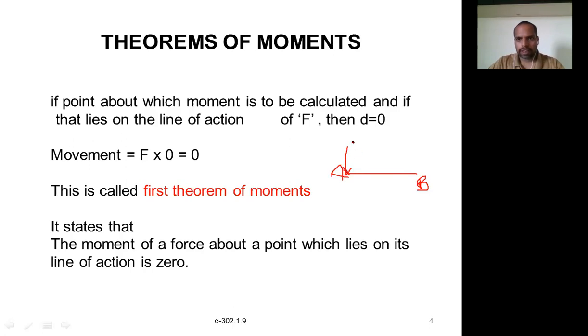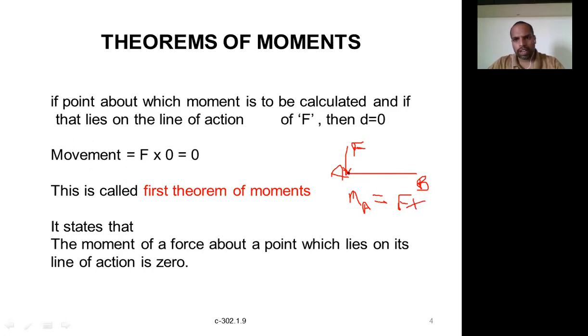I want the moment about point A due to the force F. What is the moment at A? Moment of force, or moment, is equal to force into perpendicular distance. The force acting is F. So what is the perpendicular distance?